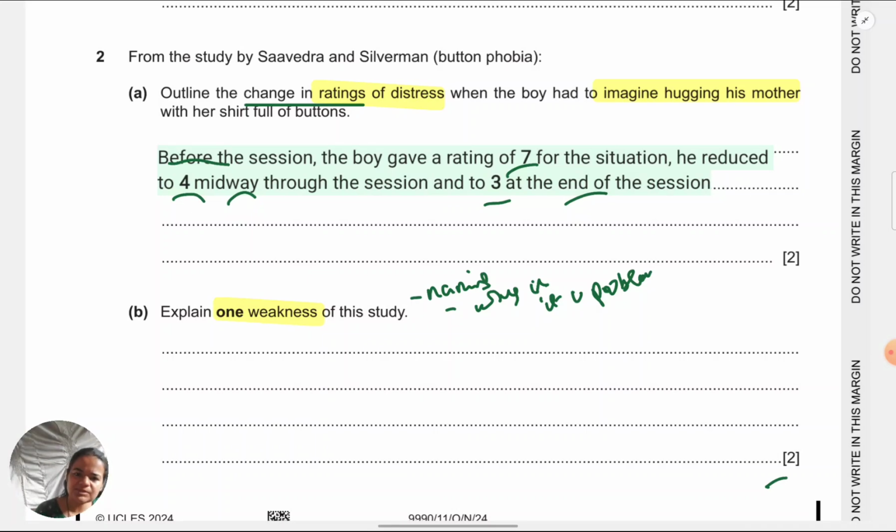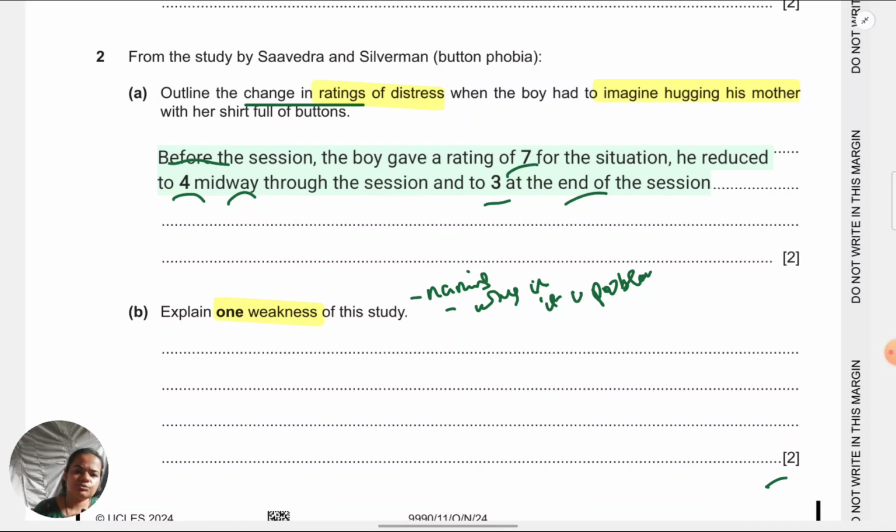Are you being specific to Saavedra and Silverman? No. You need to mention what is unique about the boy, what makes his case possibly different from others, which is why the findings would not generalize. When you're explaining, it has to be with reference to the particular study that has been asked about.